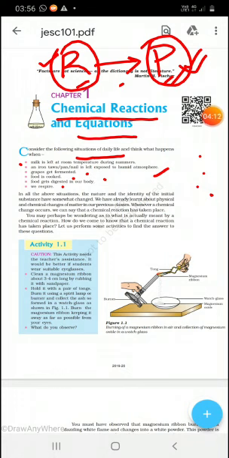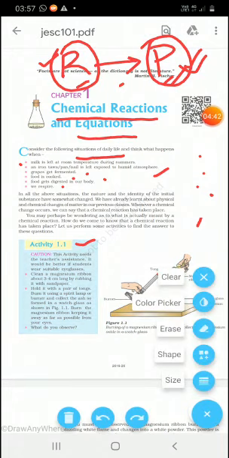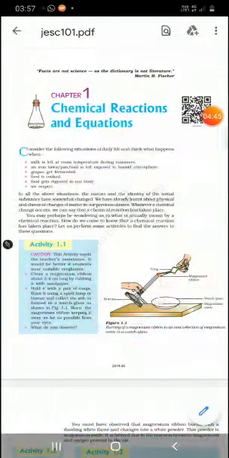This activity, activity 1.1, is important. All of you have to go through all the activities also in 10th class. Especially in chemistry, activities are very important. Direct questions activities से भी आ जाते हैं chemistry में. So activities are very important, so we have to observe these activities. What is written here? So we will go through that.